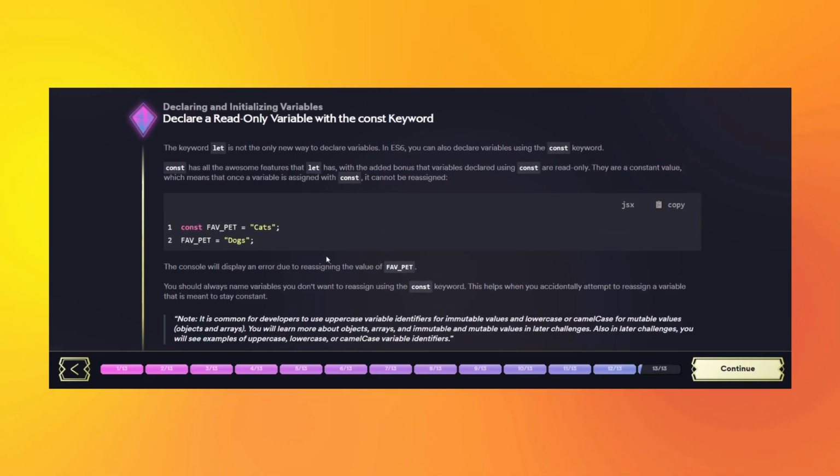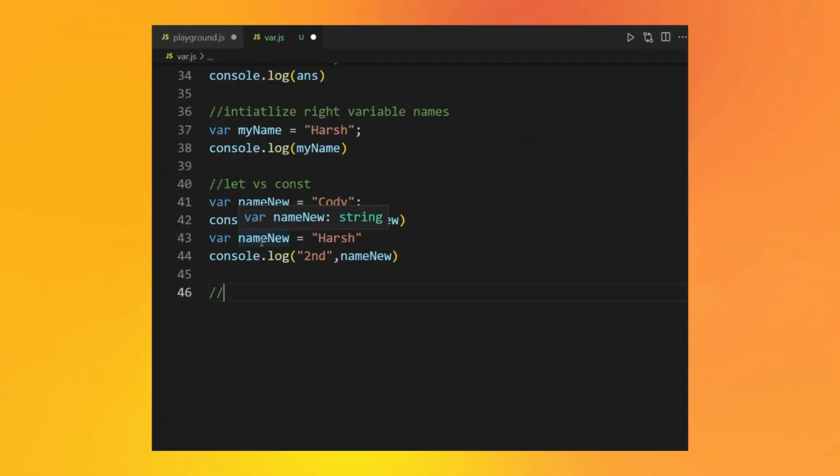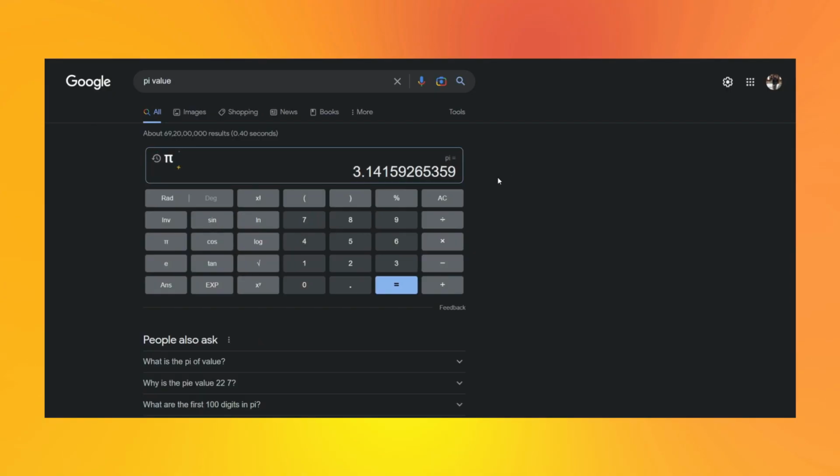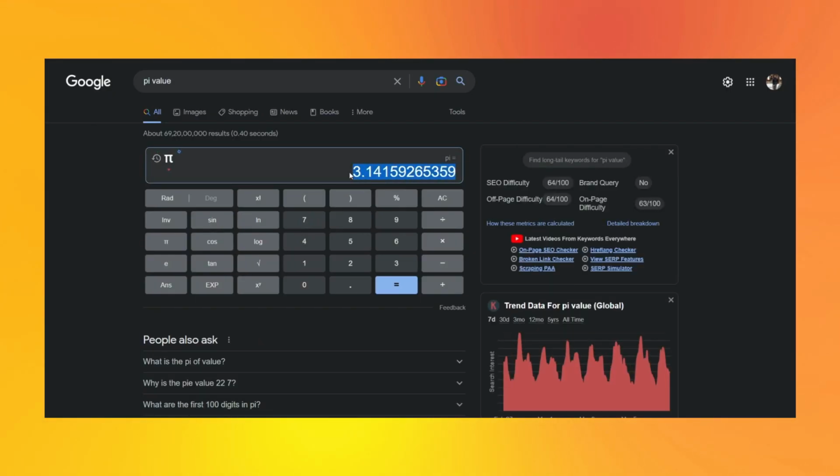Knowing these things, let's try to replicate the same in our console. I will just use declaring constant variable. Now, following the naming convention, I will say const MY_PI value. We all know that pi value is a constant, so I'm using this. I will say 3 point. Let me check what is the pi value. Okay.